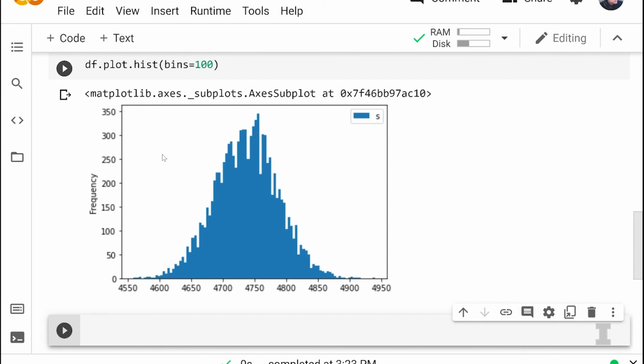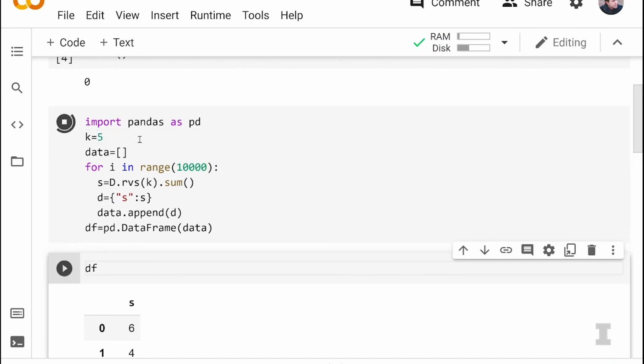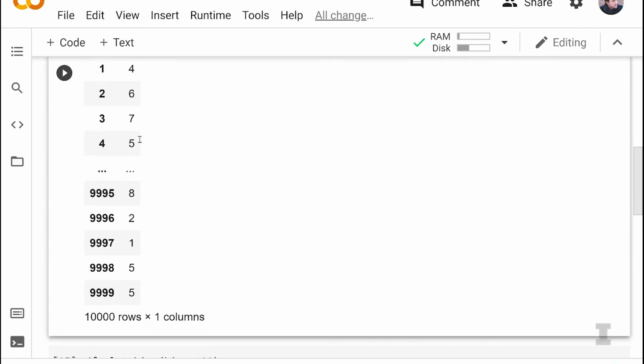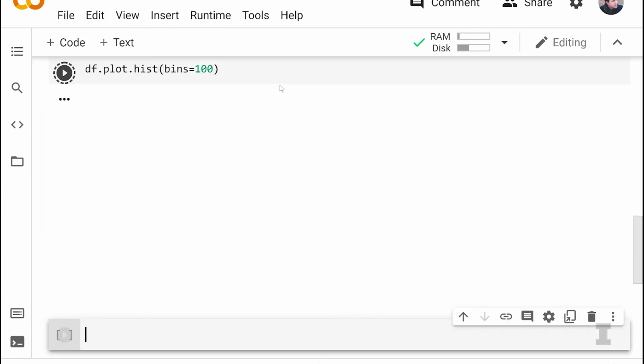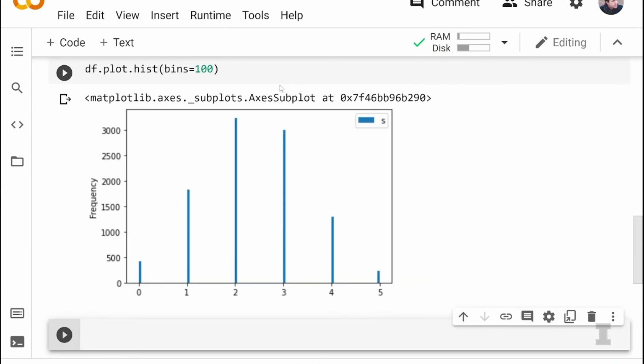And as we sample more and more times, this normal curve is going to look more and more perfect. Because the central limit theorem really tells us that as we grow from k equals 1 to k equals 10,000, it's going to look more and more normal. And just as a reminder, let's go back to k equals 5 after seeing this beautiful curve. Is this just working because we changed the code? If k equals 5, this should look like a terrible normal curve. And with 100 bins, it's going to be very interesting to see. Yeah, there's a bunch of spaces, not nearly as normal-curve looking. And you can definitely see that this really discovers the fact that the central limit theorem really works. Discovering it in Python. I love it.